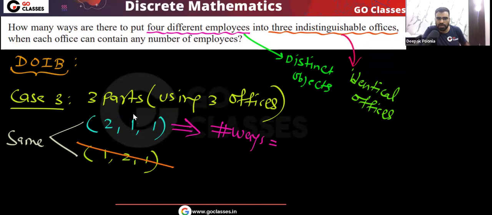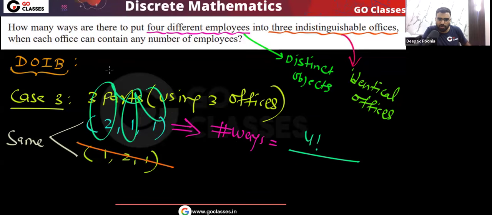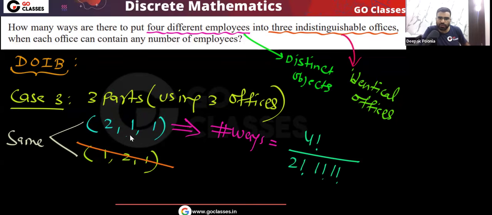That will be equal to 4 factorial. First you apply the DODB template formula, 4 factorial divided by 2 factorial, 1 factorial, 1 factorial. And you also divide for the repeated values. Do we have repeated values here? It's like this. You can call it A, but these are BB. So yes, there is repeated value. So because of this double B, we will divide by 2 factorial. That's it. This will be your value. So number of ways, what is that? 24 divided by 4. So that is 6. So 6 ways here.